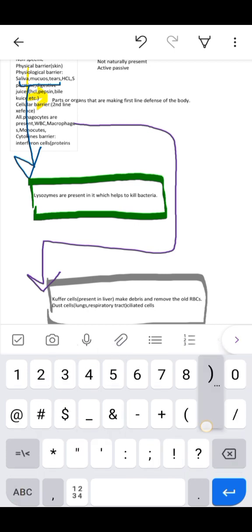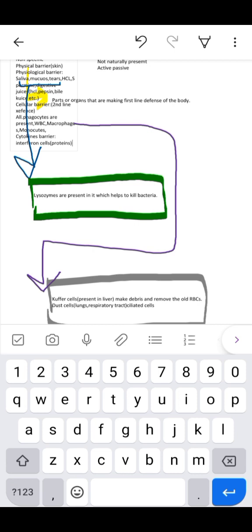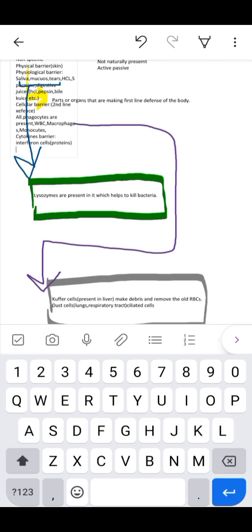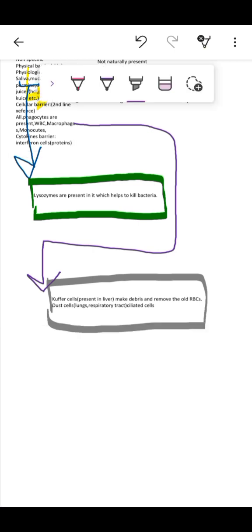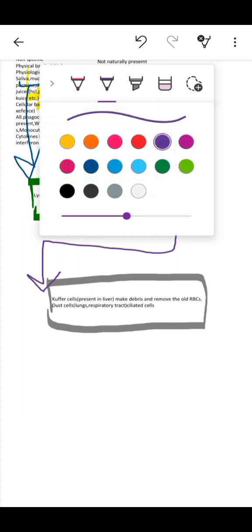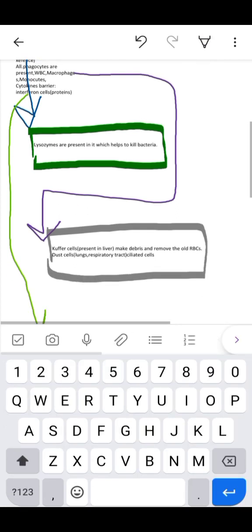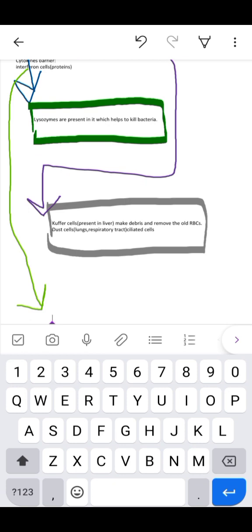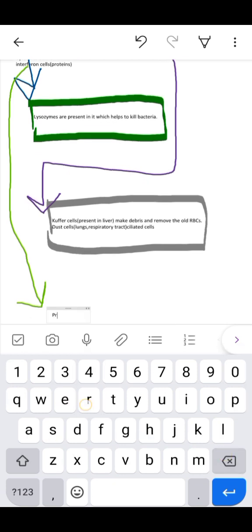What does it mean, infected cell by virus? It means that when a virus attacks a single cell or several cells, the interferon is produced by that infected cell in which the virus has attacked. Interferon is produced from that cell, and it protects the surrounding cells. Let me mention it over here.